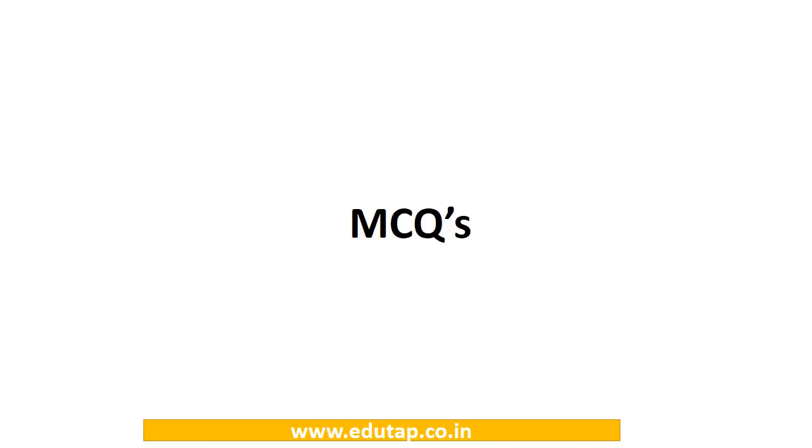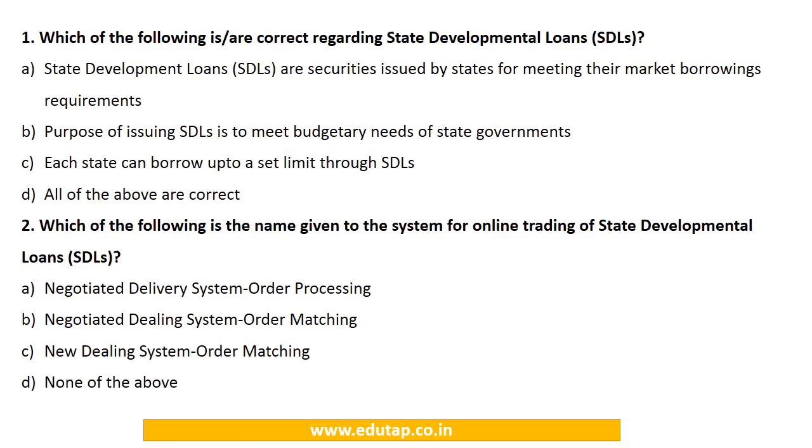Now let's move to some of the very important MCQs which can be framed out of these two very important notifications based on state development loans and foreign currency non-resident bank account. So let's start with the first question.